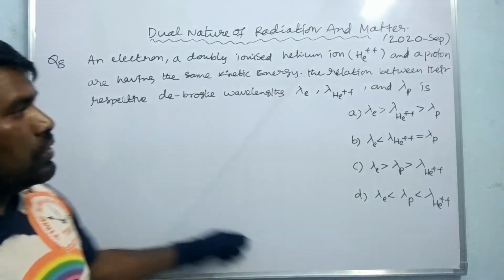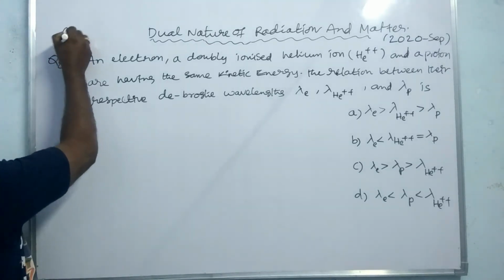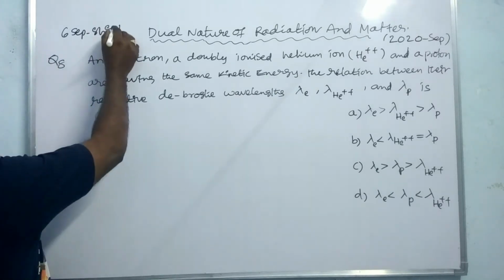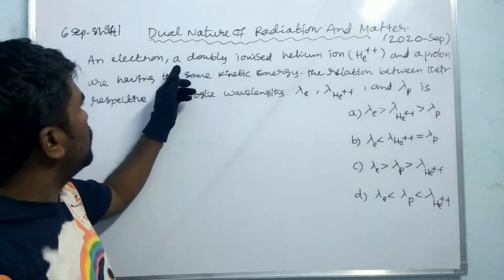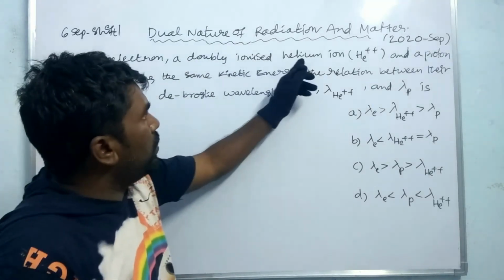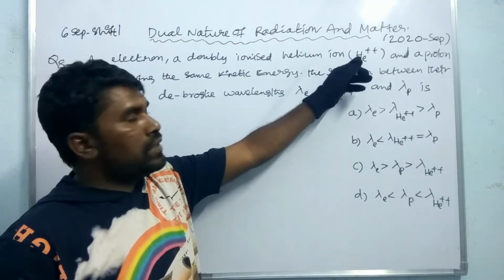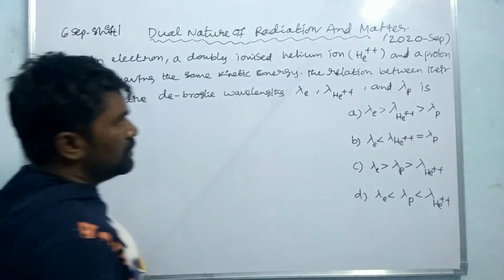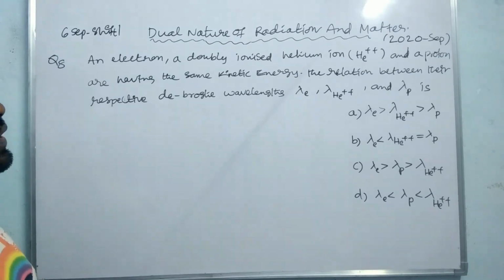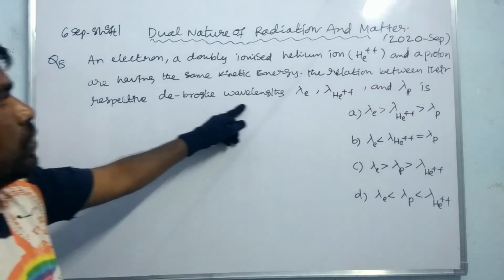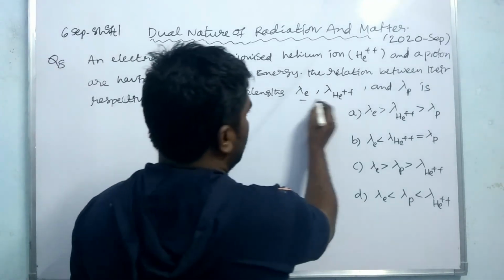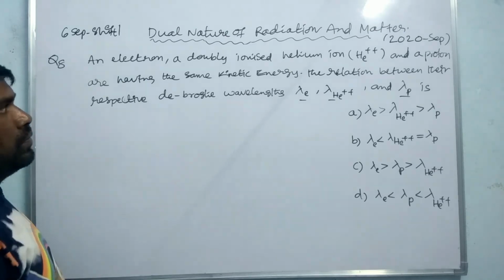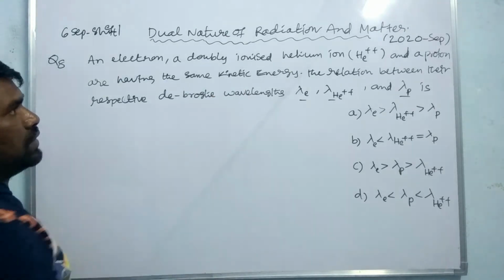So this is the last question which was asked on 6th September, shift 1. The question is: an electron, a doubly ionized helium ion, that is He++, and a proton are having the same kinetic energy. These three particles have the same kinetic energy. What is the relation between their respective de Broglie wavelengths? What is the relation between these three from these four options? Here one thing you have to remember, the kinetic energy is same.